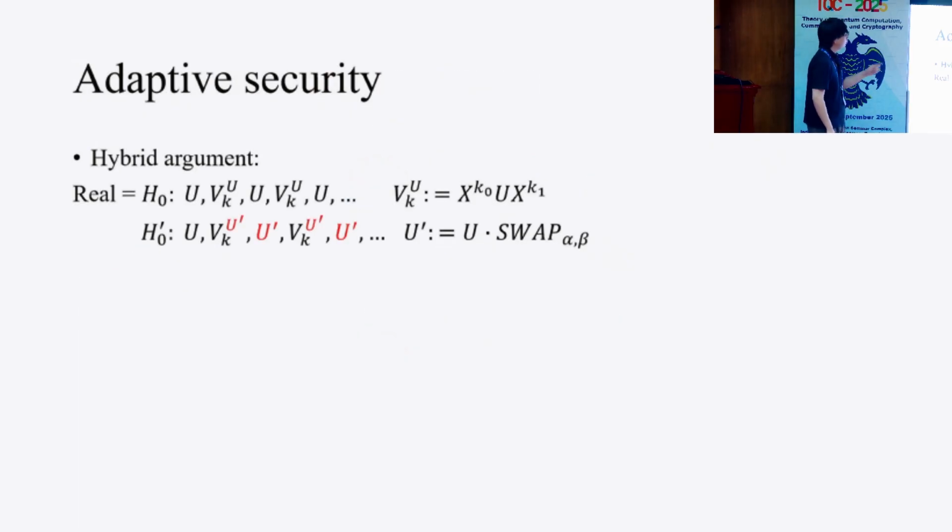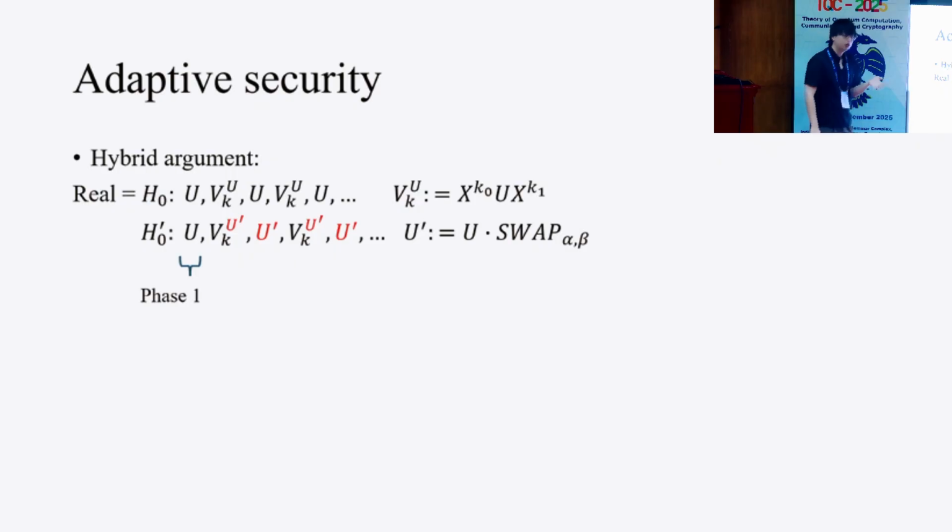We can apply this unitary desampling lemma to our case. To apply this, we can divide the hybrid into two parts. The first part is the first query to U, which we view as phase 1.